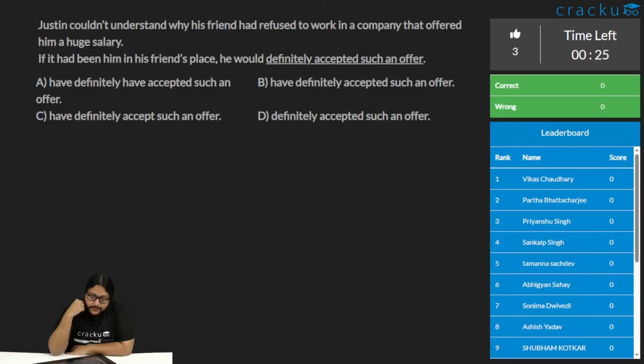So in this sentence, we are essentially trying to identify what should be the correct replacement for the portion that has been underlined.